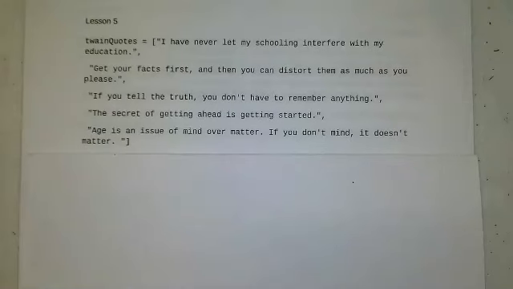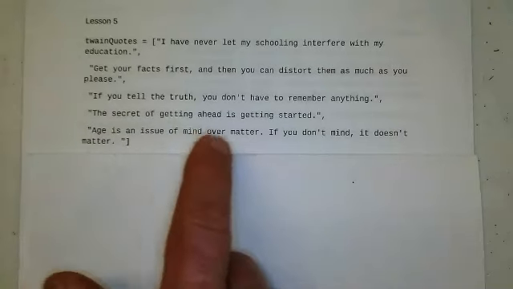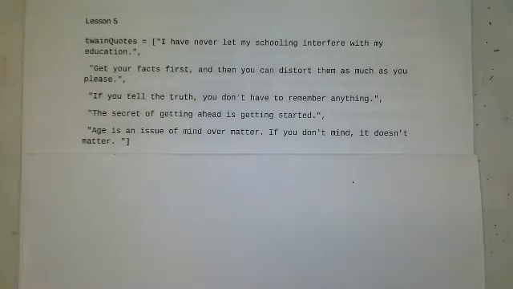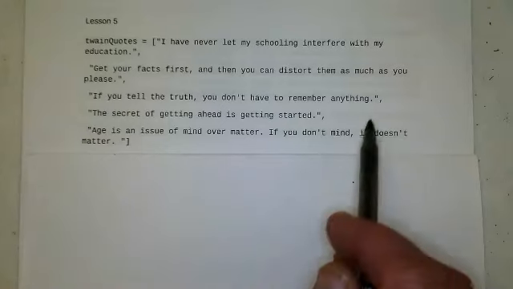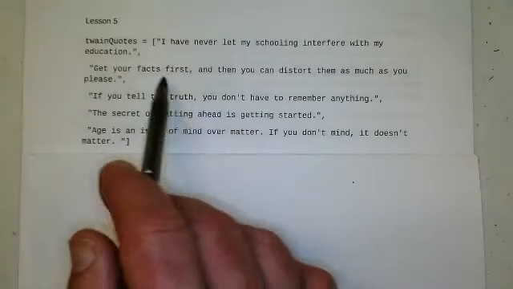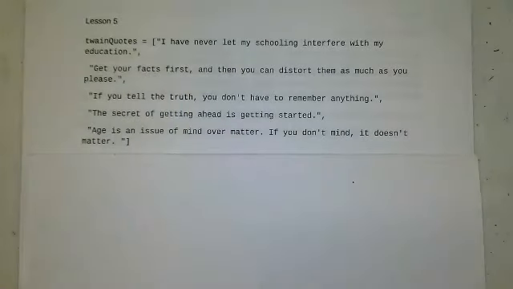The first quote is, "I've never let my schooling interfere with my education," which is funny. "Get your facts first, and then you can distort them as much as you please." "If you tell the truth, you don't have to remember anything," which some of you need to definitely memorize. Realize, ladies and gentlemen, there's a comma outside the quotes on each of these. "The secret of getting ahead is getting started." And "Age is an issue of mind over matter. If you don't mind, it doesn't matter."